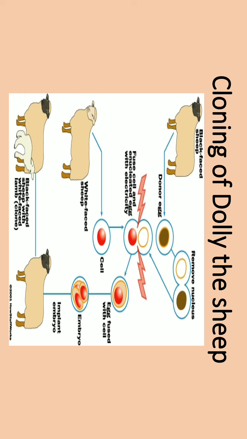That means they showed that the nucleus of the white-faced sheep had the nuclear material, and it was implanted inside the uterus of the black-faced sheep with her cytoplasm in the cell. And as a result, the young one which was produced was a total resemblance of the sheep whose nucleus was put in it. So this was how the cloning of Dolly the sheep was done.